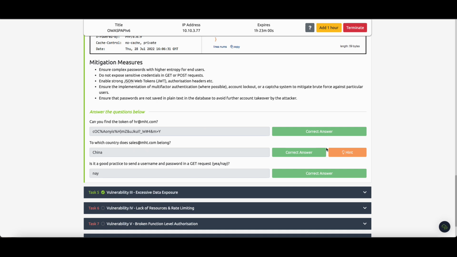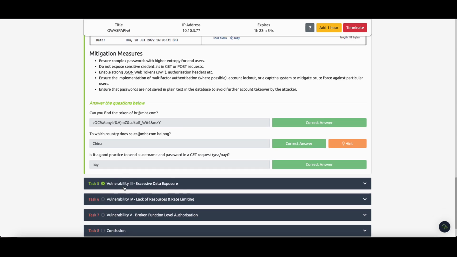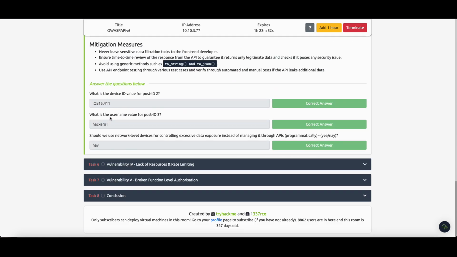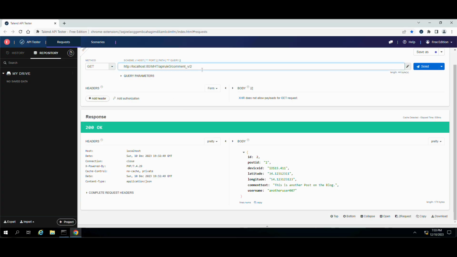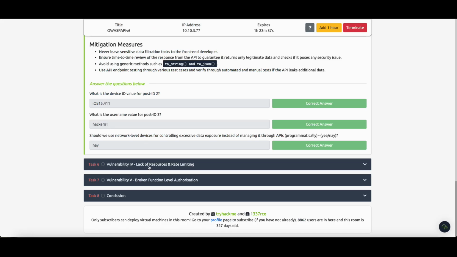To which country does sales@mhd.com belong? Sales? Okay. No, sorry, that's fine. What is the username value for post ID 3? Let's make it 3 this time and send it. And now, as you can see, the username is hacker and this sign.